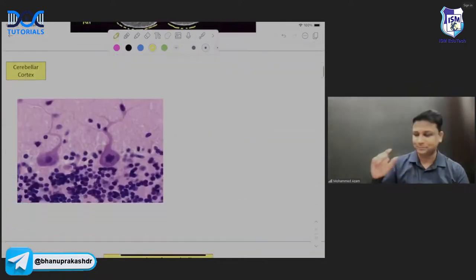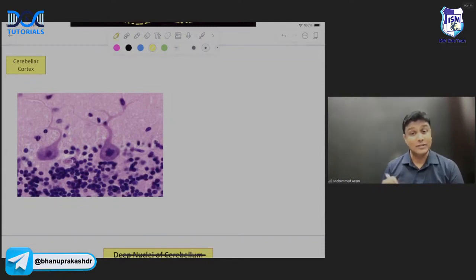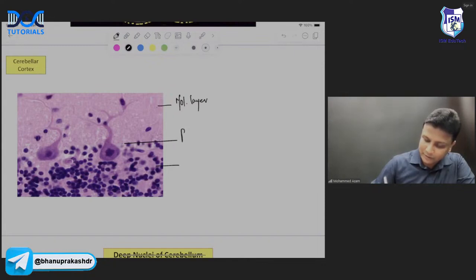Next topic here, sir, is about the cerebellar cortex. Now, this is not cerebrum, this is cerebellar, sir. In the cerebellar cortex, first of all, it is divided into 3 layers. The outermost layer is known as the molecular layer. The middle layer is known as the Purkinje layer. And the innermost layer is known as the granular layer, sir.